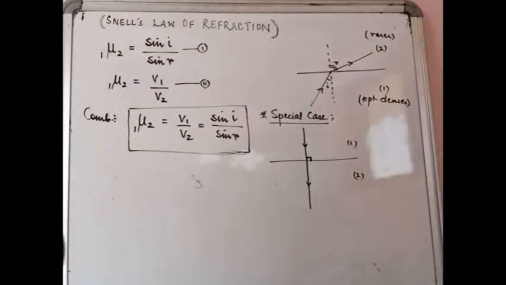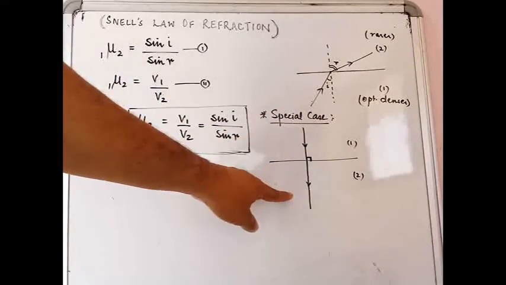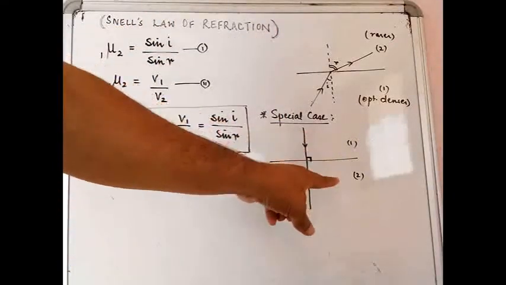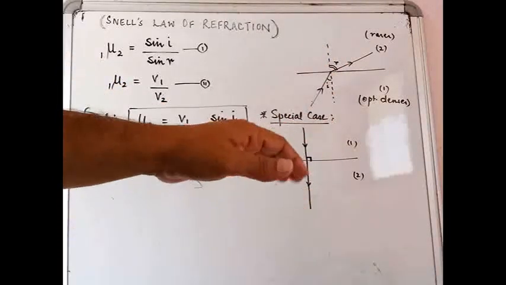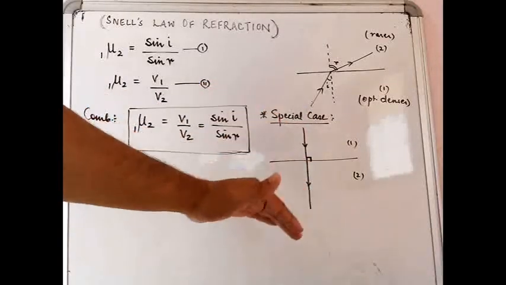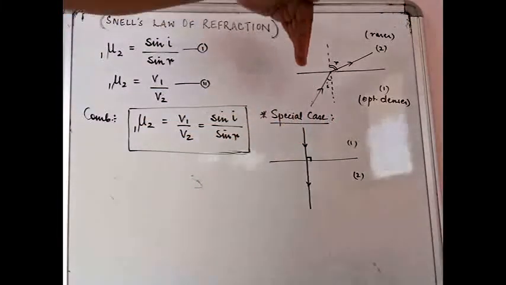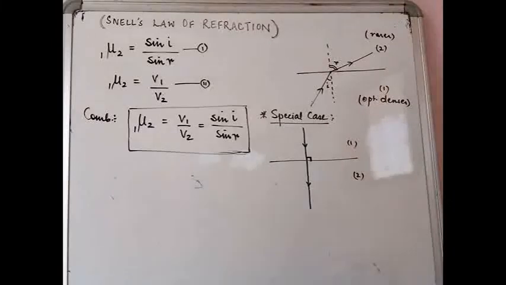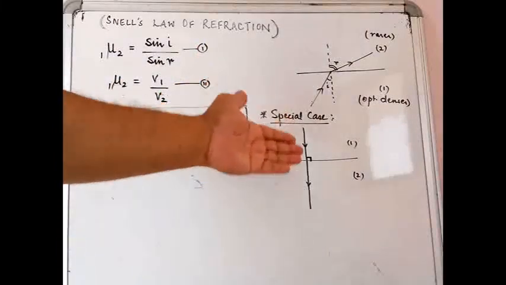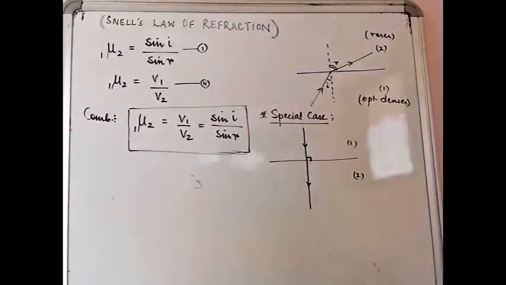But does that mean that the speed of light in medium 1 and the speed of light in medium 2 have become the same? No, there is a change in the speed of light here and here. The only thing is that it is not appearing in a bent fashion when it comes out in the second medium. Why so? Because this is a special case in which the ray is falling perpendicularly to the surface. So whenever such a case arises, although the speed of light and the wavelength of light change in the second medium, to the eyes there is no visible refraction that is taking place.